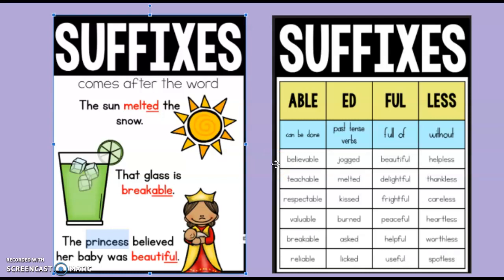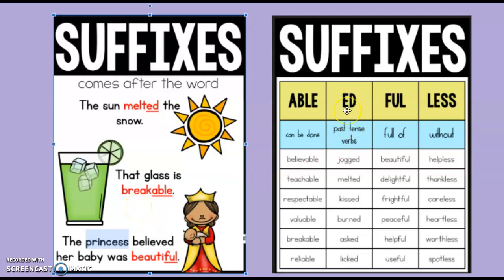Respectable, we are able to respect the thing that they're describing. Valuable, we are able to put value on it. Breakable, we are able to break it. Like this glass over here is breakable. It is able, we can do it. We are able to break it.